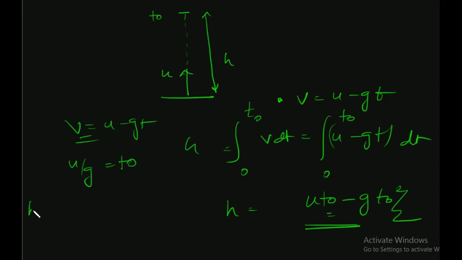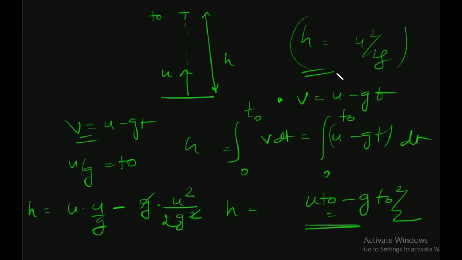Substitute t naught over here, u times u by g minus g times u square by g square into 2. H equal to u square by 2g, alright. H is u square by 2g. Now particle also is coming down, okay. It is not only going up, it is coming down. This means this will be 2h, so u square by g. This is the total distance.